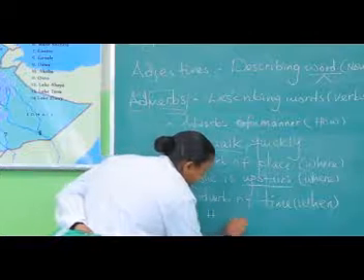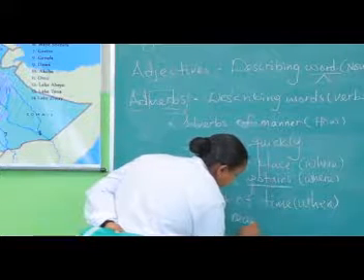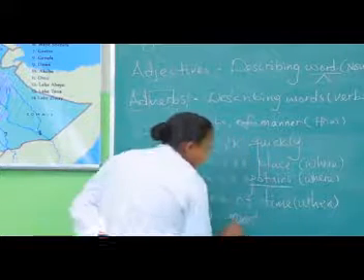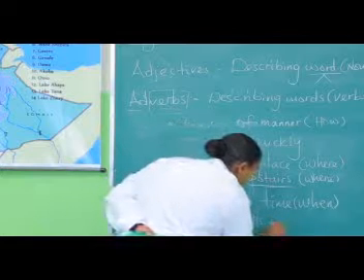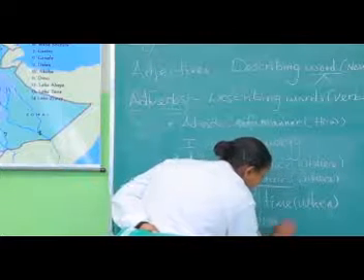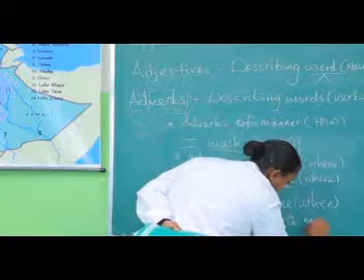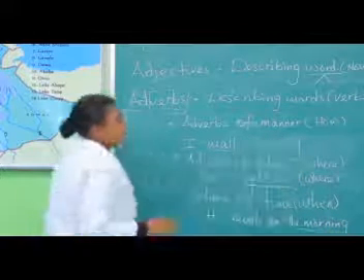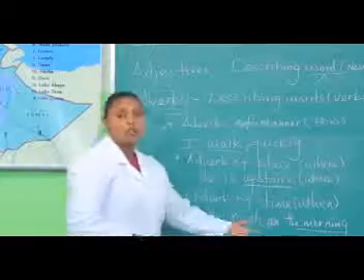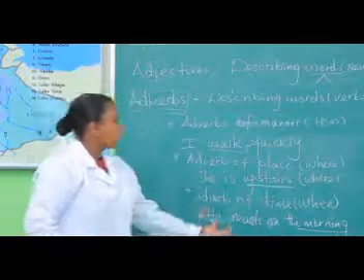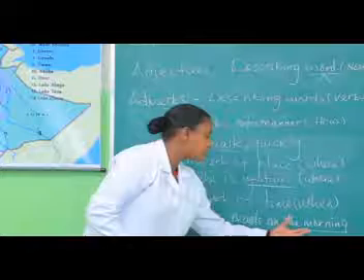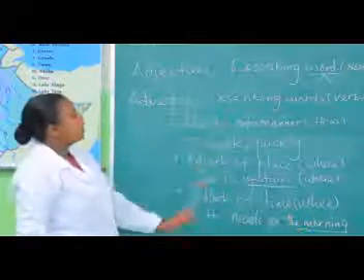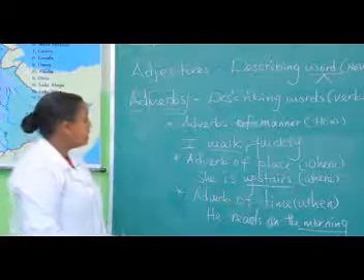He reads in the morning. So this tells us when he reads. He always reads in the morning. So this is how we are going to use adverbs in a sentence.